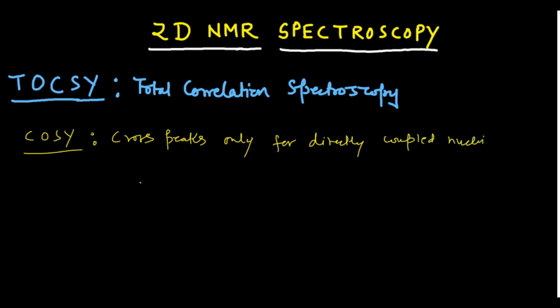Say for example, you have CH3, then CH2, then CO here, and then CH2, again CH2, again CH2, and CH3, like you have this compound. This is something very important: what will the COSY tell you?